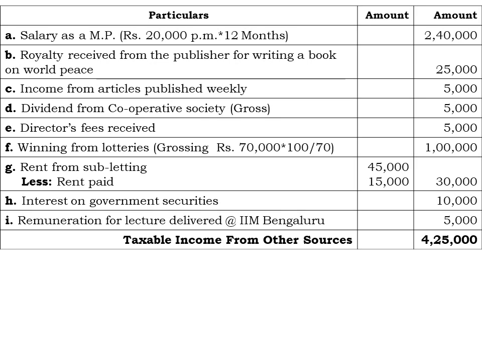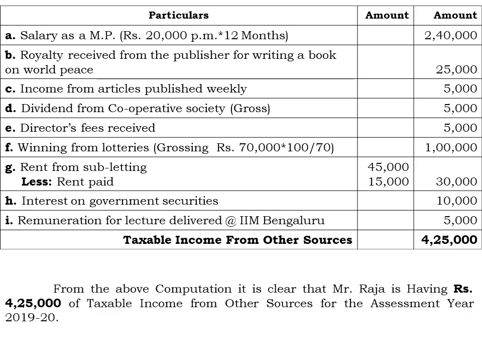And the total of all these amounts, 2,40,000 plus 25,000 plus 5,000 plus 5,000 plus 5,000 plus 1 lakh plus 30,000 plus 10,000 plus 5,000, comes to rupees 4,25,000, which will be the taxable income from other sources for the assessment year 2019-20. So I hope that you have understood all these three problems.